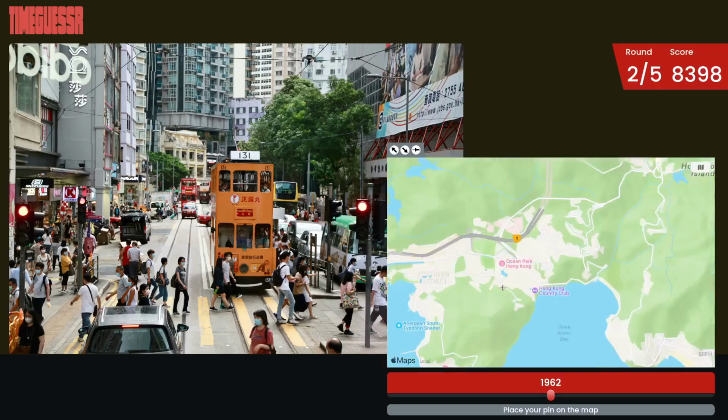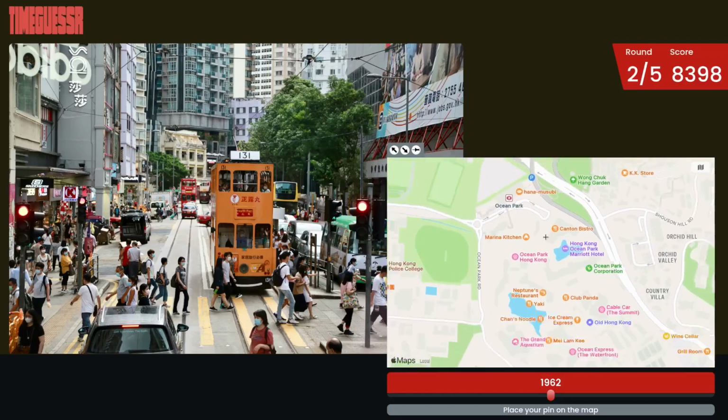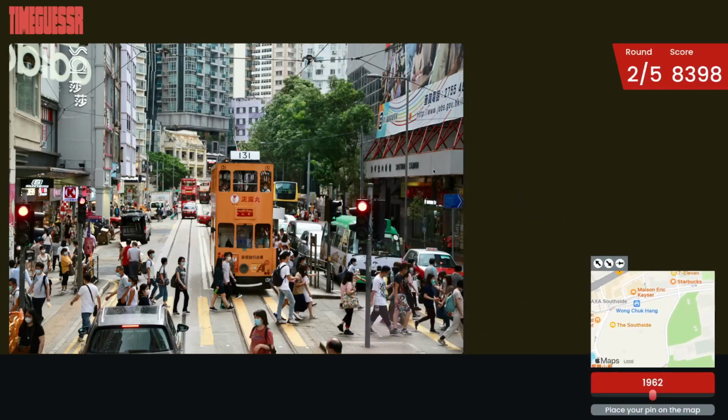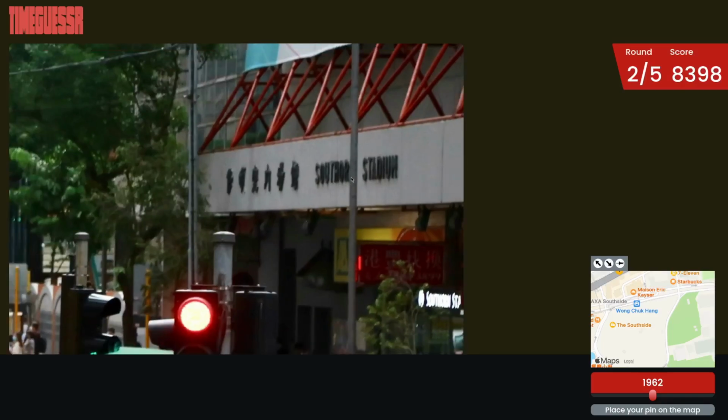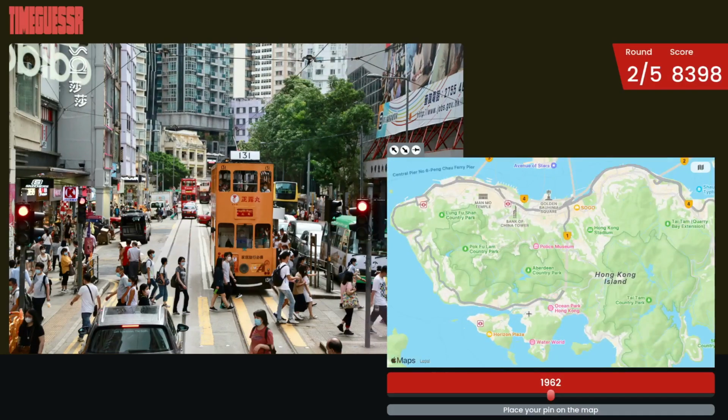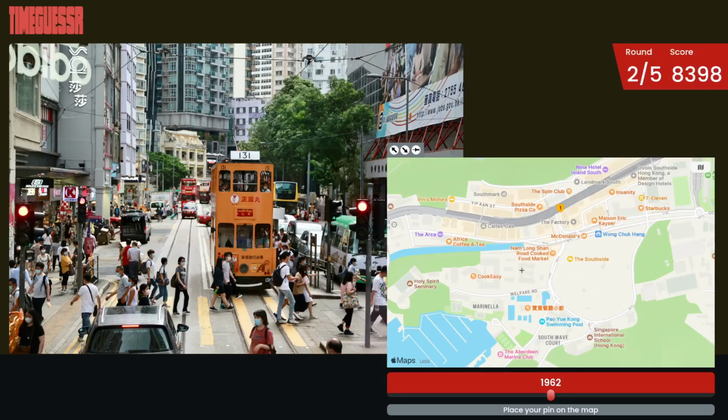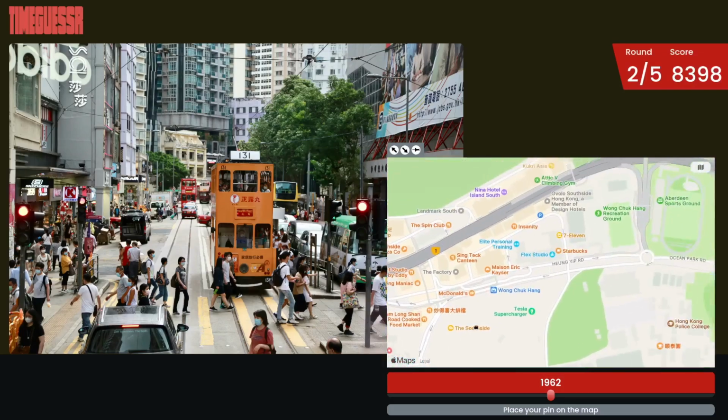Let's try over here. What's it called? Southor Stadium. There could be some other letter right here though. So this is the Southern District. Maybe that makes sense. Southor.